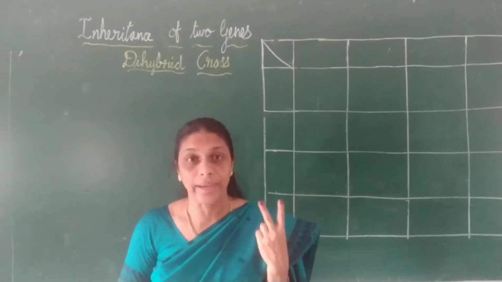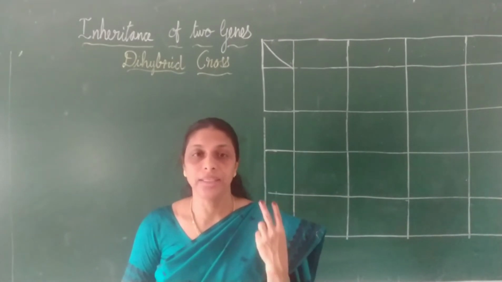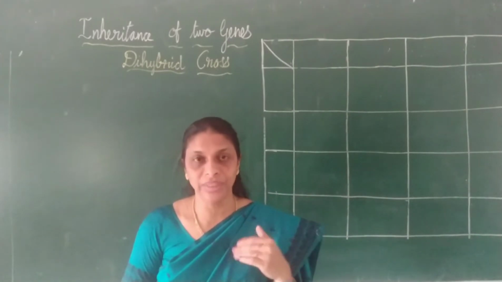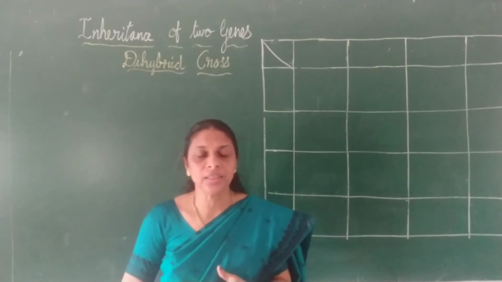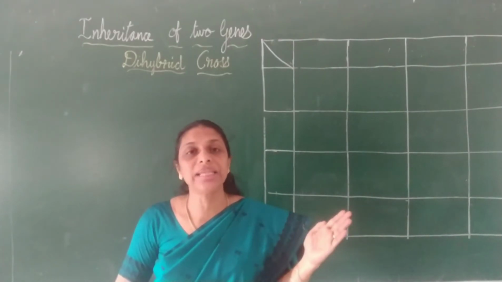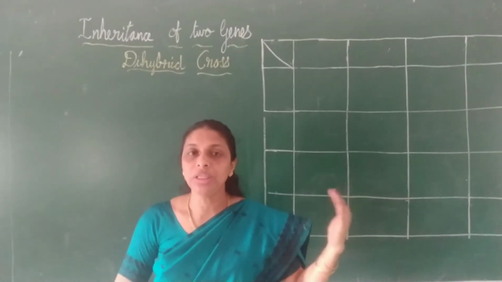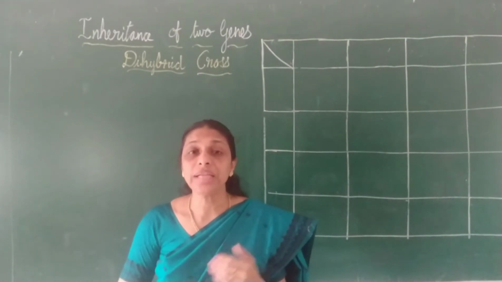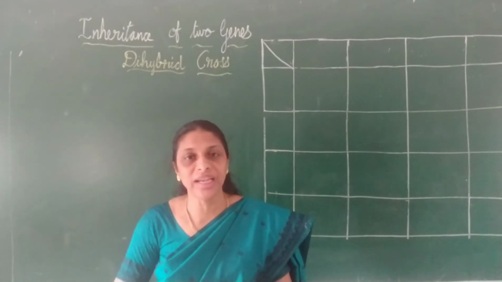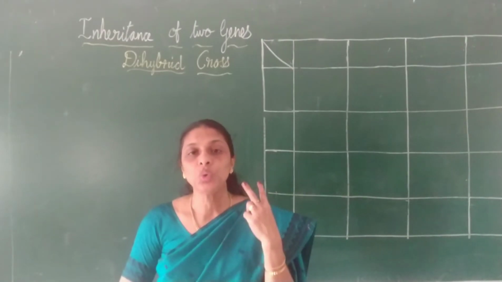Very important, two characters. So here we are going to consider two characters at a time. In monohybrid cross, we consider only one character. We took the example of stem height, isn't it? Stem height has two contrasting traits, which are tallness and dwarfness. Now here, in a dihybrid cross, Mendel selected two true breeding parents. You know what is a true breeding line? Yes, two parents which differ in two characters.